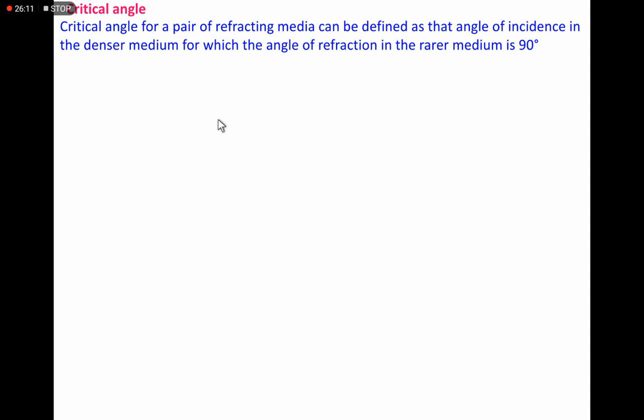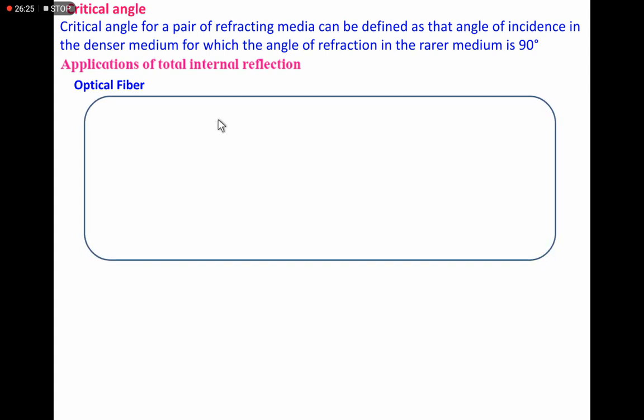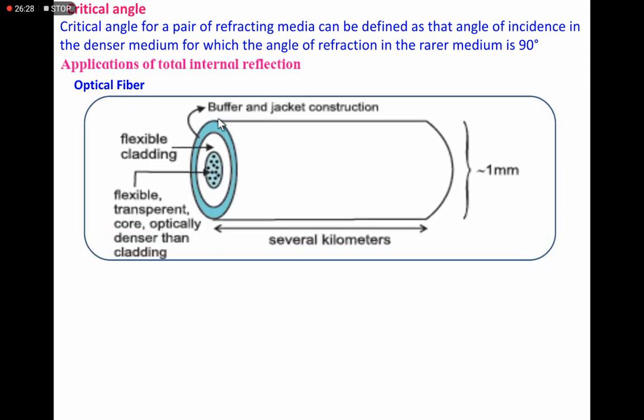It is very simple. Now the next one is the applications of total internal reflection, and the first application is optical fibers. The diagram of the optical fiber: it is separated into two parts.